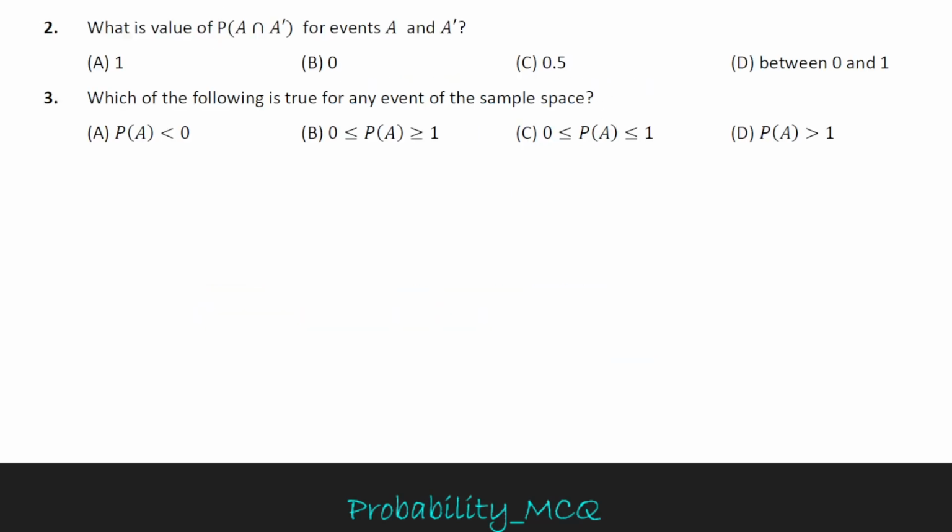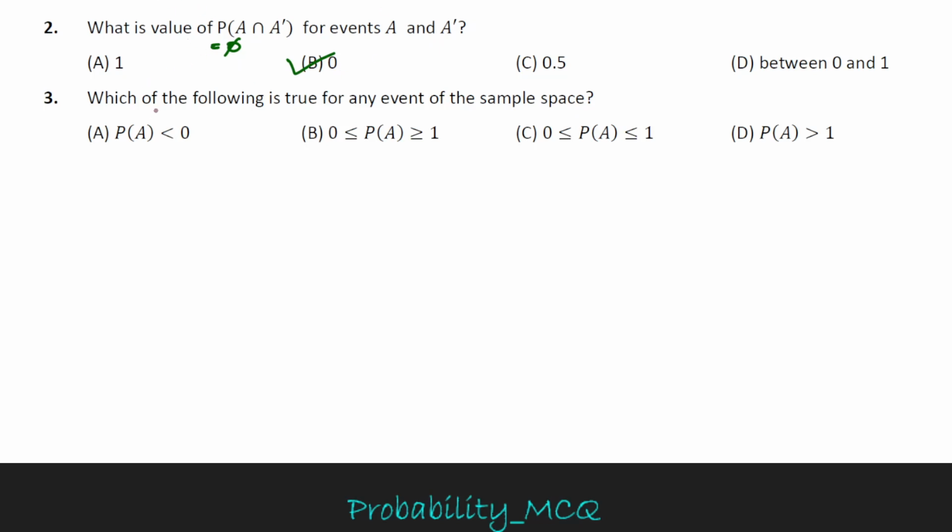MCQ number 2. What is the value of P of A intersection A prime for events A and A prime? See, there is nothing common in A and A prime because A prime is the complementary event of A. Hence, there is nothing common, which means it is the empty set, equal to phi. P of A intersection A prime equals phi, and probability of phi is always 0. So the answer is option B.